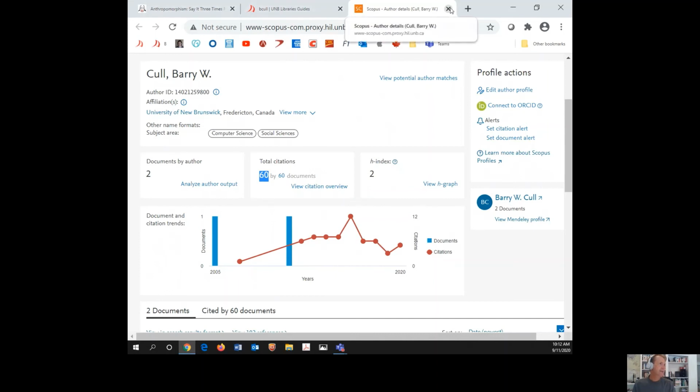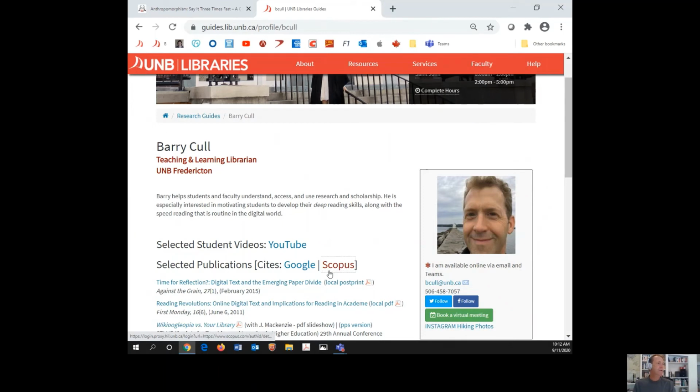So 60 compared to 180, that's relevant because it shows you that Scopus is more selective. And what it does is it's showing you, generally speaking, the best articles that are citing your work. So if you do a search by topic, Google Scholar just gets you that group of best articles, but then a bunch of articles that are not the best articles.